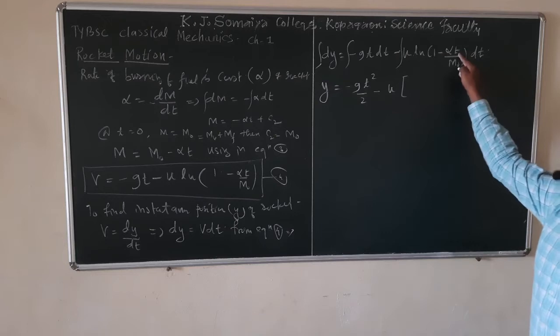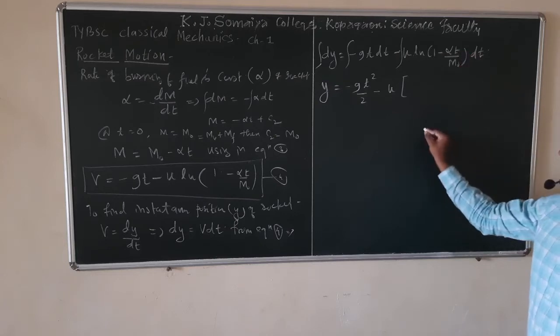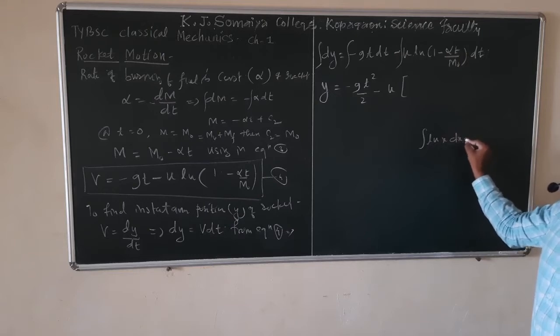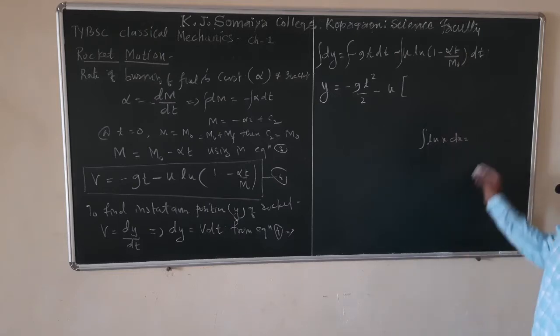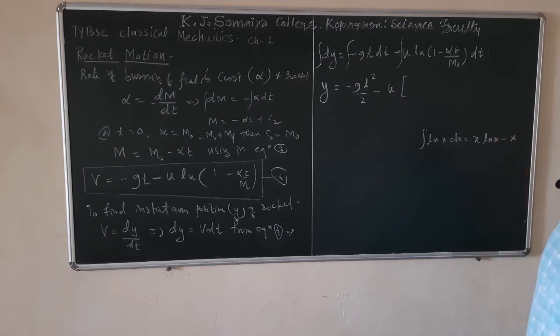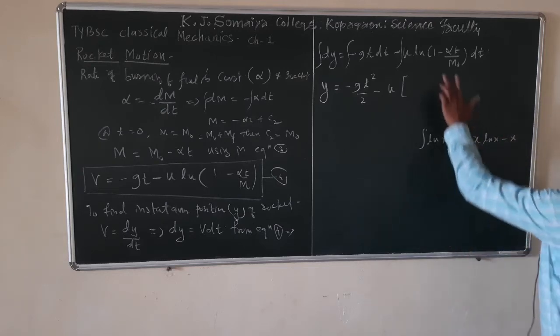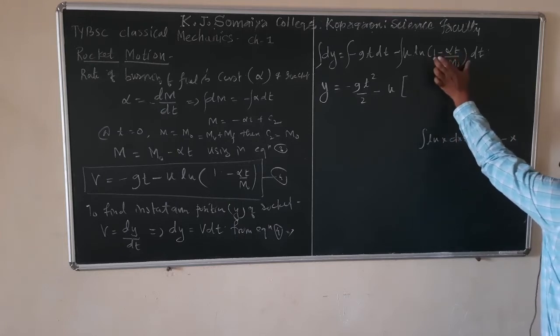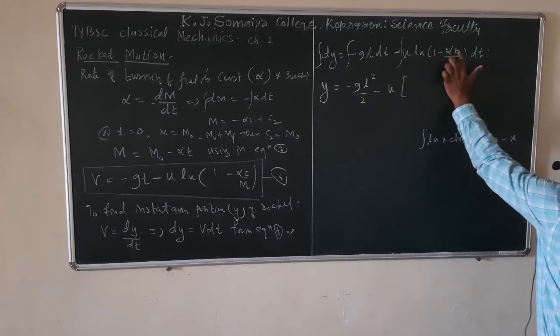We have to integrate with respect to t. So we know that integration of ln of x dx is nothing but x ln x minus x. So here x is 1 minus alpha t upon m0. But this is again an implicit function of time.